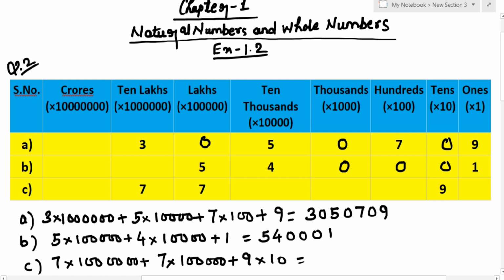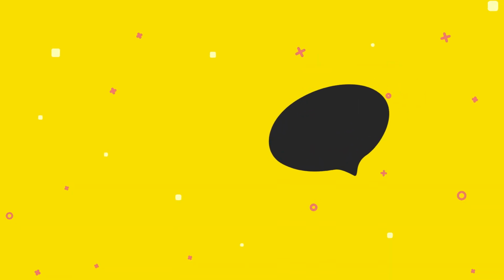Now this 7 has 1, 2, 3, 4, 5, 6 zeros, 6 zeros means it is in 10 lakhs place. Next 7, 5 zeros which is in lakhs place. There is nothing in 10,000, that means 0 which was not mentioned. Again in 1000, 0 which was not mentioned. Again in 100 place, 0 which was not mentioned. 9 with 1 zero means it is in tens place. Last 1, it is nothing, means again 0 is over there. So what is the final numeral we are getting from it? 770090.